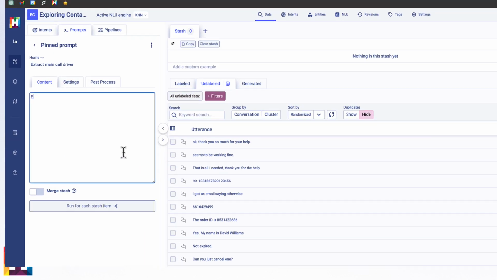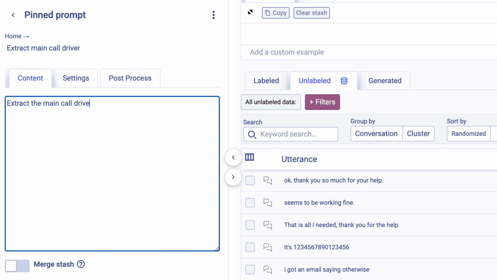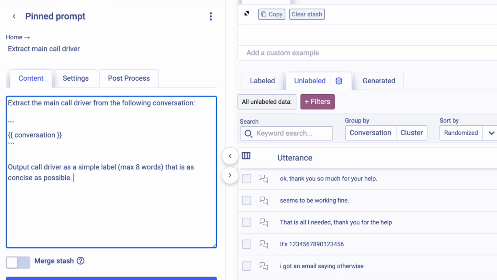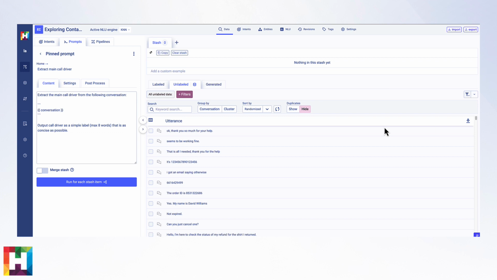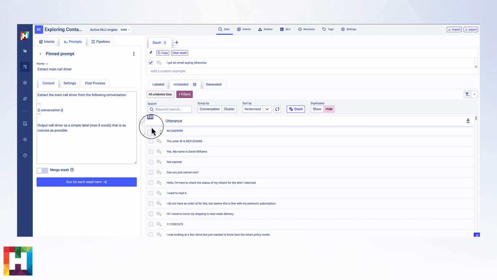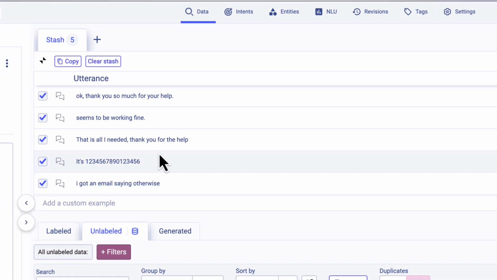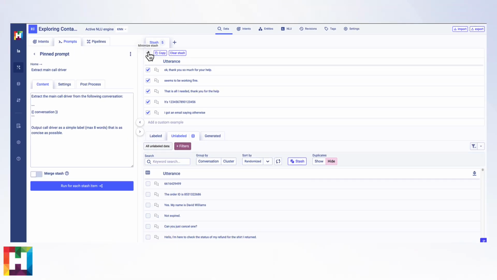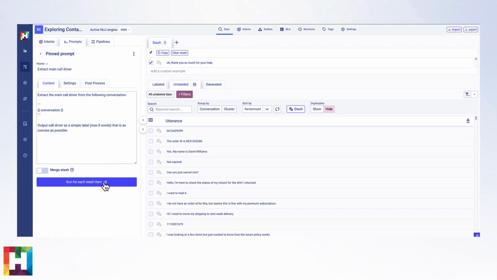We'll ask the model to extract the main call driver from the following conversation. And if we want a concise output, we could add a directive to output call driver as a simple label, max 8 words, that's as concise as possible. So if we want to test that this prompt works, we can try it only on the conversations we've moved to the stash. The stash in HumanFirst is a space where you can store the exact data you want to work with. So let's see how this works.